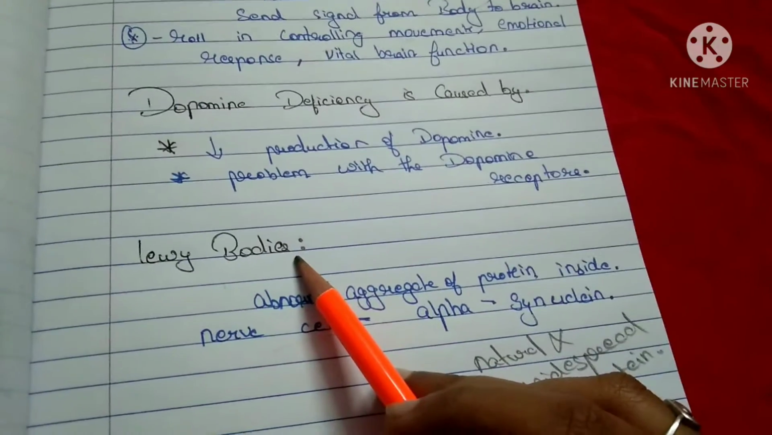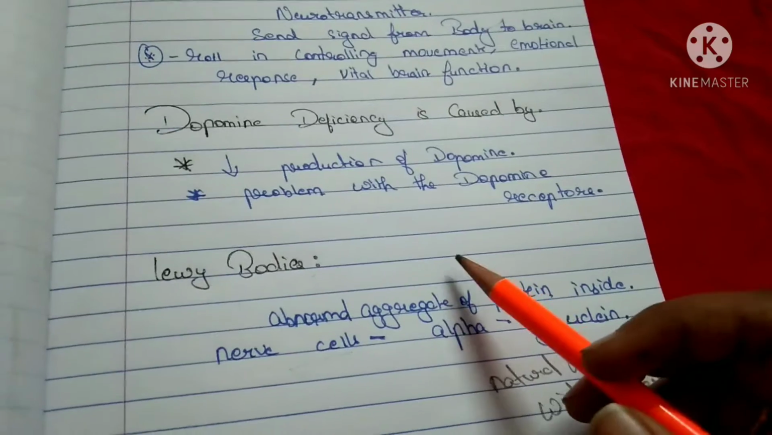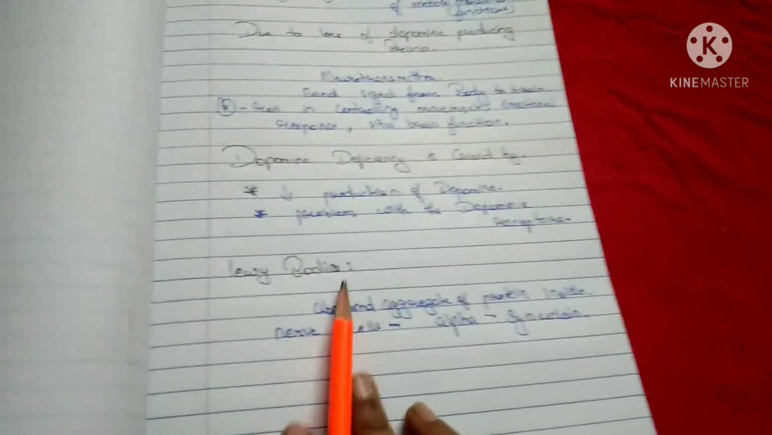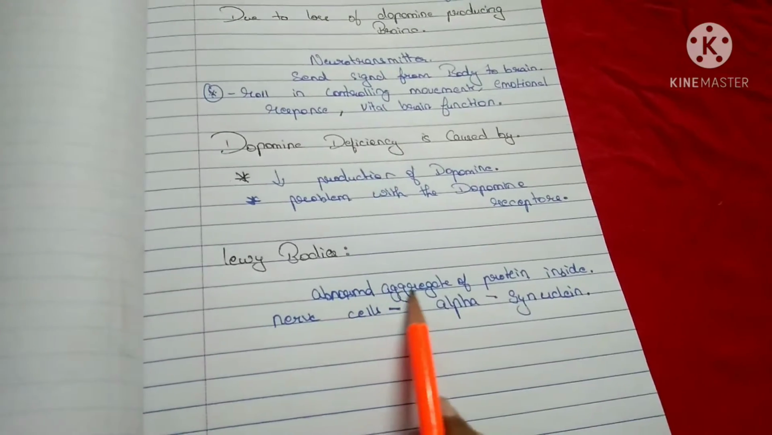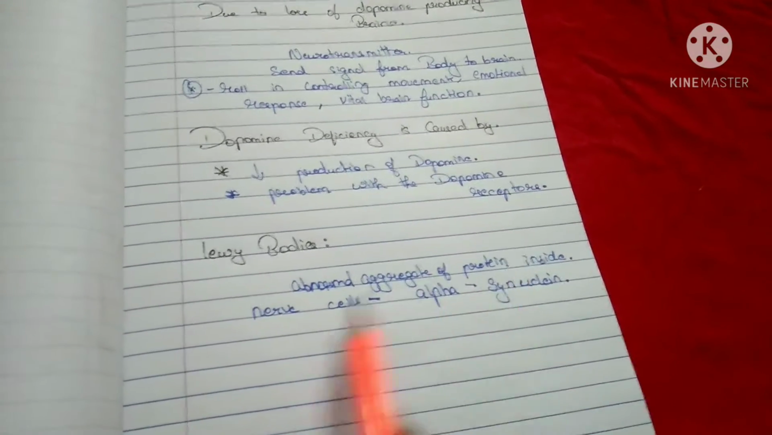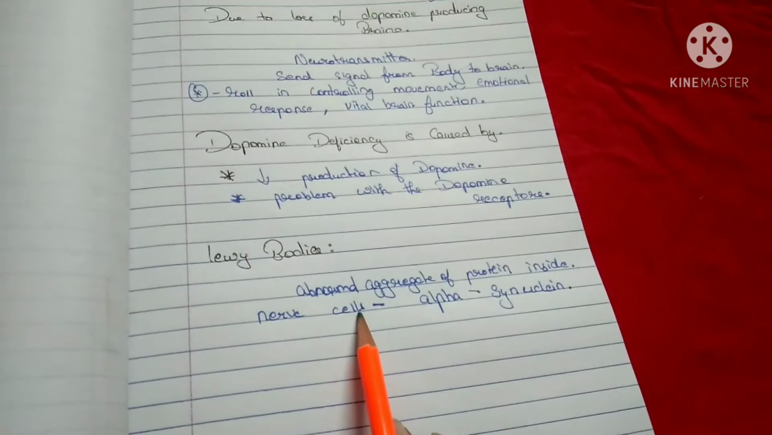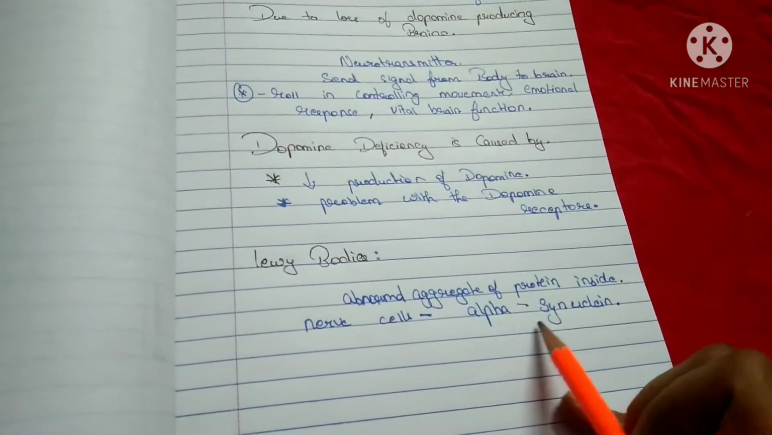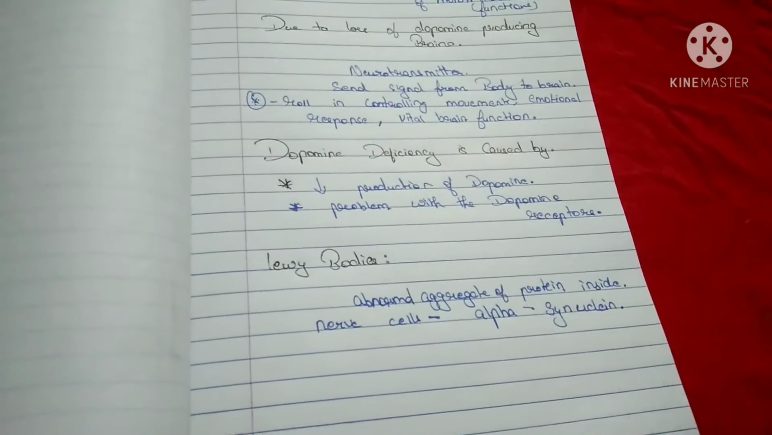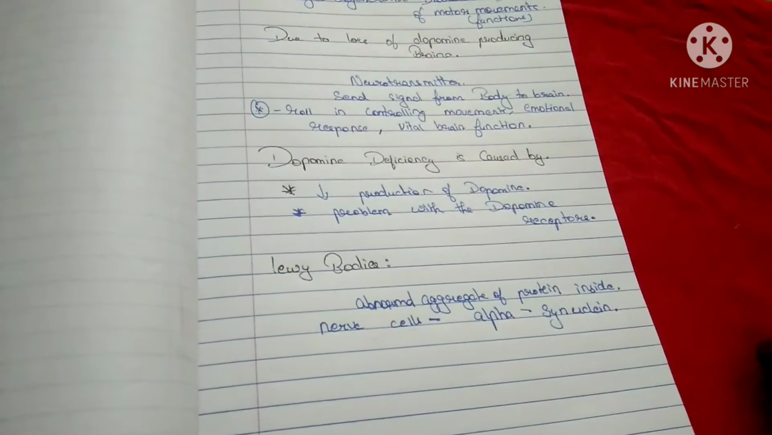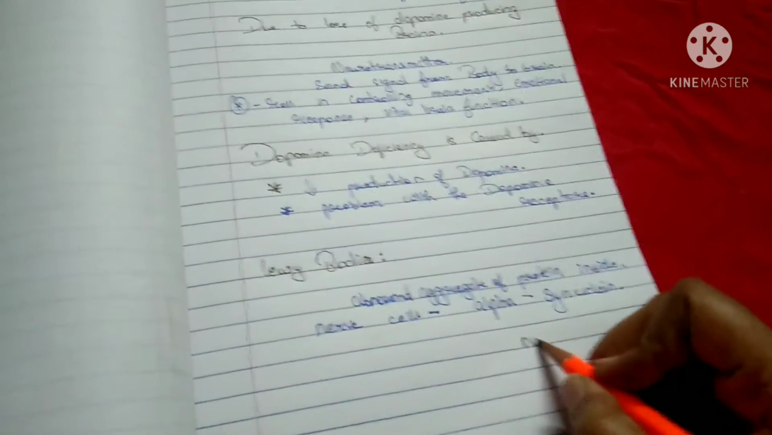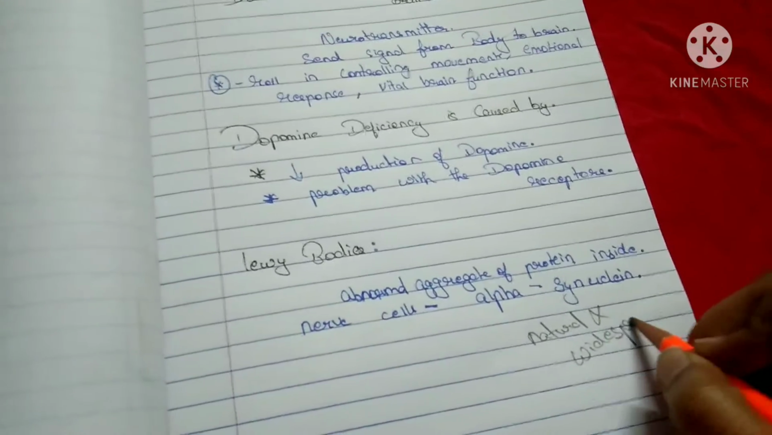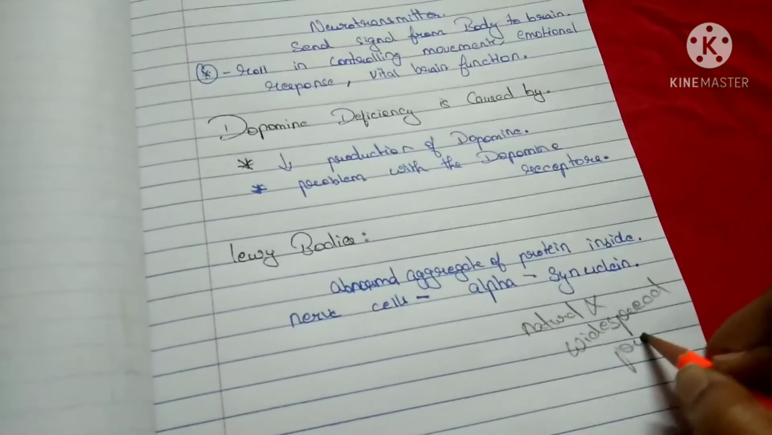Other than dopamine, another cause for Parkinson's is the Lewy bodies. Lewy bodies are abnormal aggregates of proteins present inside the nerve cells, contributing to Parkinson's disease. Alpha synuclein is found in the Lewy bodies, and it is a natural and widespread protein which is found in all the Lewy bodies.